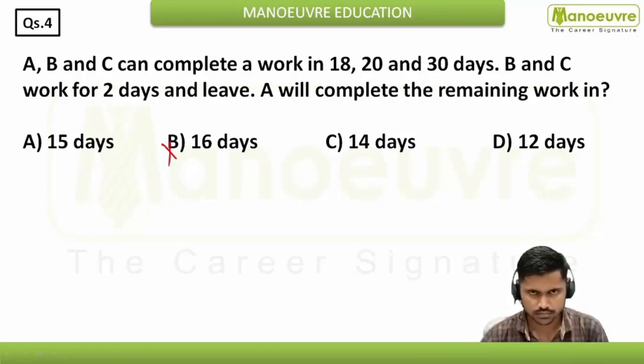How? See, if A alone will do 2 days work, then it will take 16 days more, right? Because total he is taking 18 days, and if he has done 2 days, then 16 days more will be needed to complete the work. Now this work is done simultaneously, meaning for 2 days B and C work together as well. Of course here it will take less than 16 days, right? So you can easily reject this option number 2.